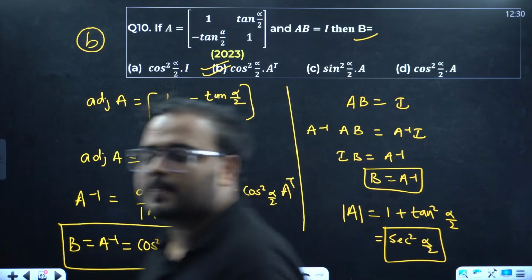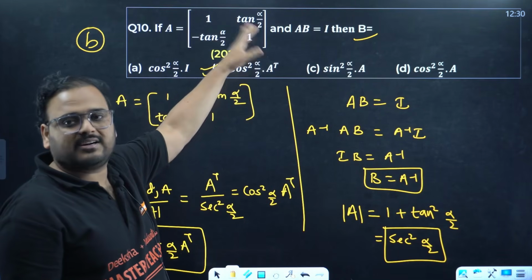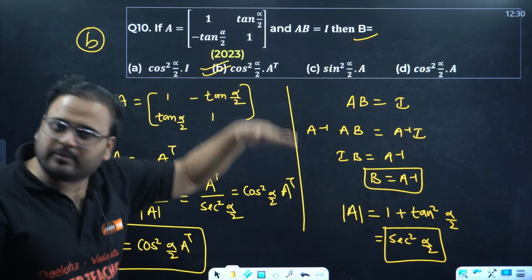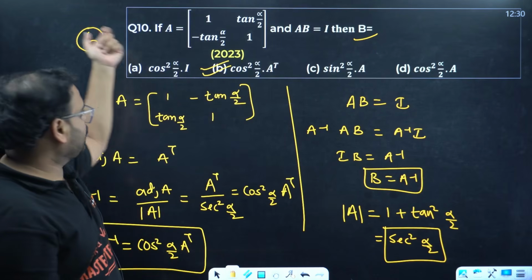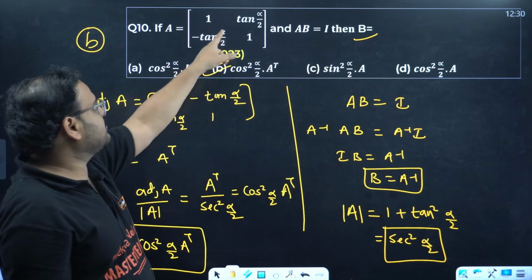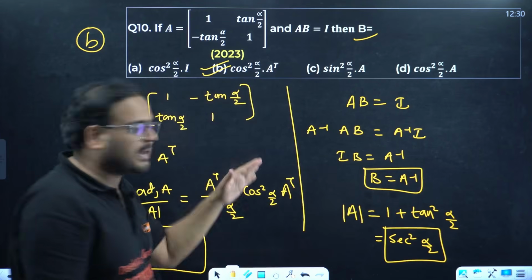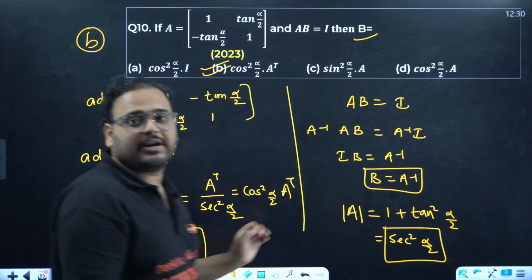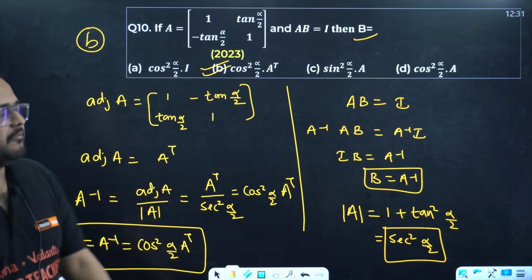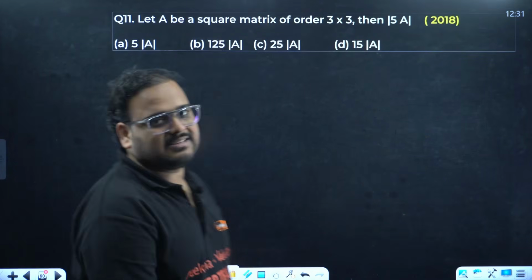Simple question. How can you solve it, sir, within 10-20 seconds? Once you see over here, determinant of this is coming as 1 plus tan square, it becomes simply sec square. So that will come in denominator only, 1 by sec square, that becomes cos square. So cos square is present in this step, and the last step. Look at adjoint quickly. Adjoint comes as this minus this plus. It becomes transpose. So option is clearly B. I've done entire steps because I'm teaching you right now. But in the examination, you can solve this question within 10 to 15 seconds. And that is what is required in the exam for CET.